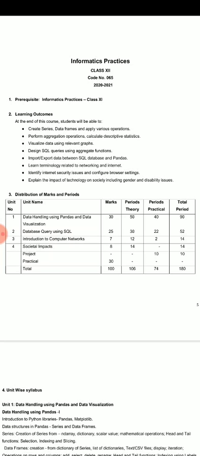Now next topic is computer network. This is introduced in this session. Last session it was not there. In place of this there was Django. And the last one is societal impacts of computer technology and networking. So this is again a very important topic.